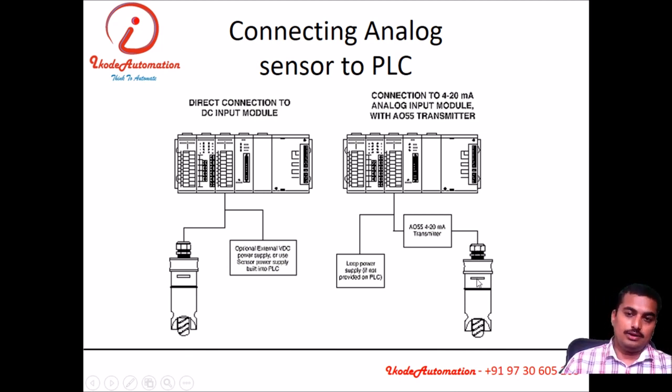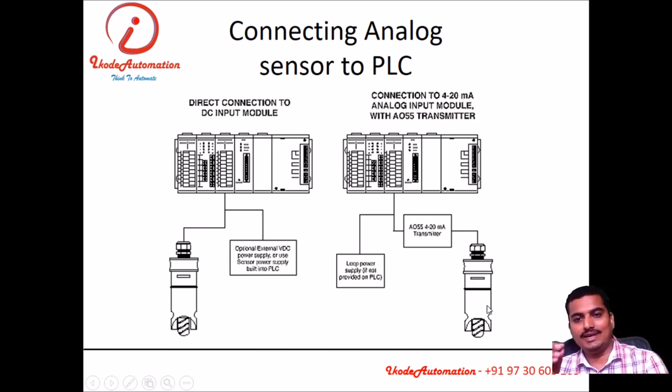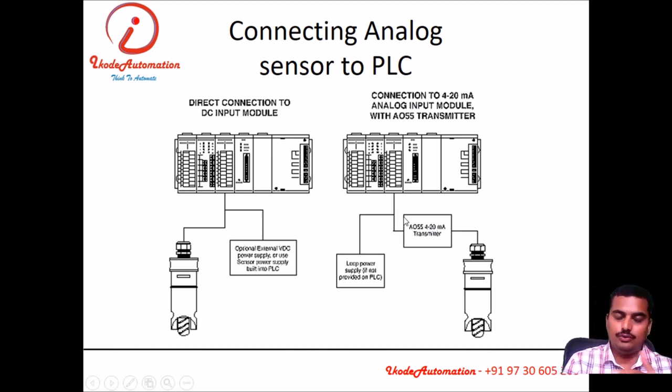So if the sensor is giving a very low output signal, or the sensor is not capable of generating a standard electrical signal like 4 to 20 milliampere, 0 to 5 volt, 1 to 5 volt, we need to add the transmitter in between the sensor and the PLC.